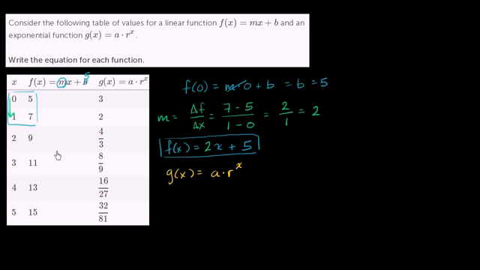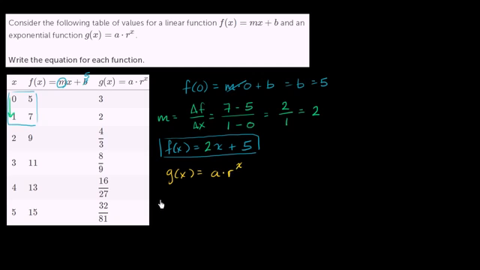And if we know what g of 0 is, that's a pretty useful thing, because r to the 0th power, regardless of what r is, I guess we could assume that r is not equal to 0. People can debate what 0 to the 0 power is. But if r is any non-zero number, we know that you raise that to the 0 power, you get 1. And so that essentially gives us a.